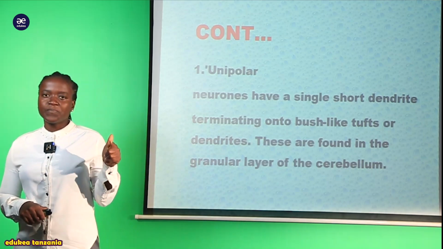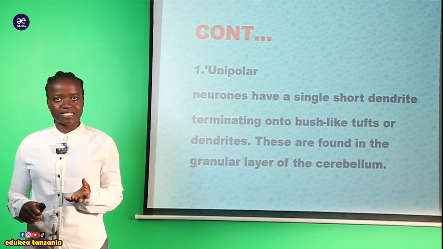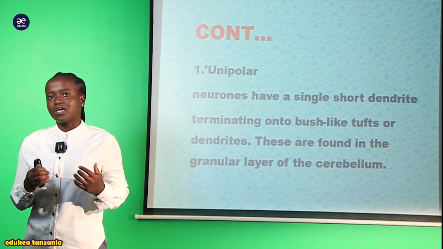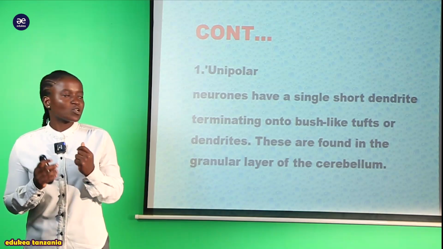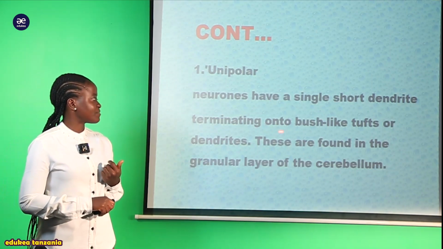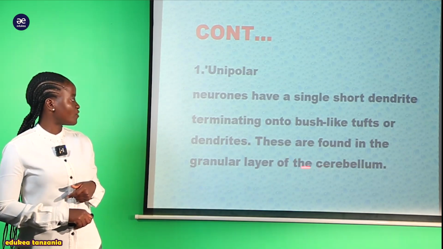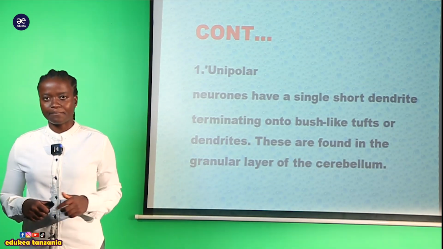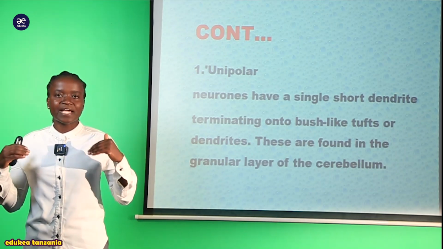So hizi unipolar neurons tunasema hapa kabisa they have short dendrites. Kwa maana kwamba ile dendrite ambayo inatokea kwenye cell bodies inakuwa ni vifupi afu vinakuwa vingi. So and also tunasema kwamba they are terminated on the bush-like tufts or dendrites. So they are found within the granular layer of the cerebellum. So hizi zinapatikana within the brain.